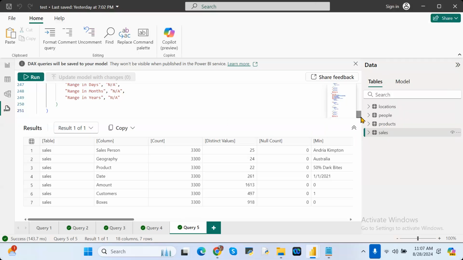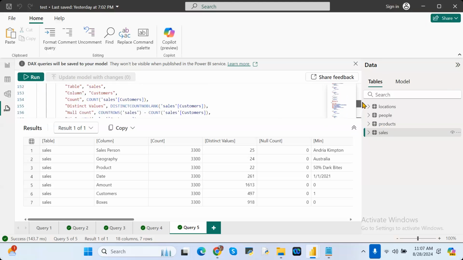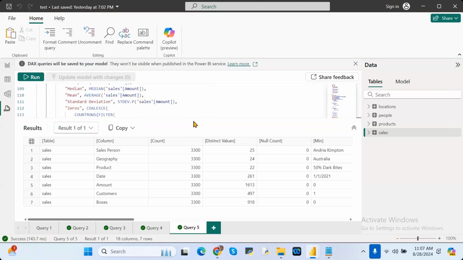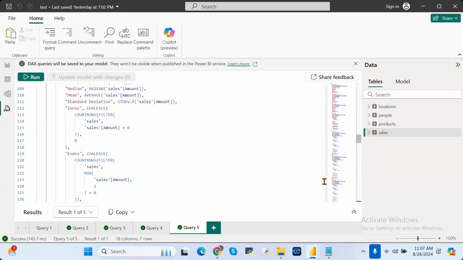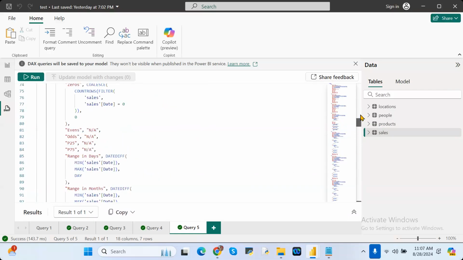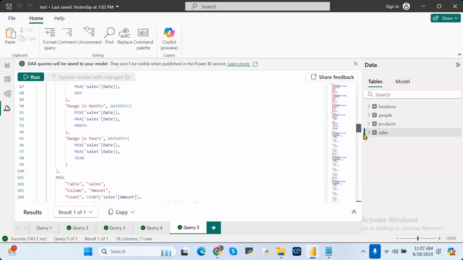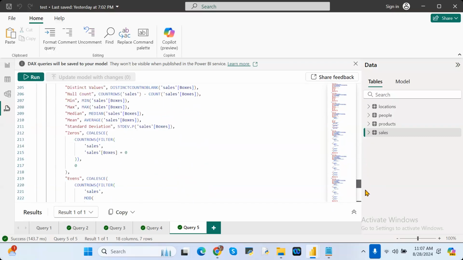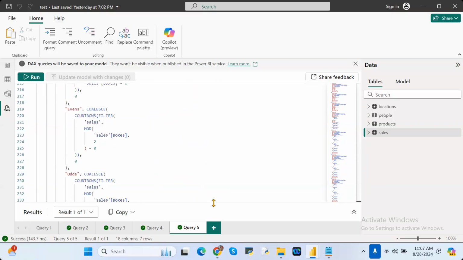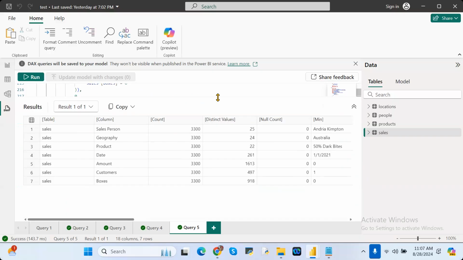See, this is the beauty of this particular one. Even if you want to see the statistics, see here how this DAX query is running. See, too much DAX query is written here. Okay. This much coding I would need to write if this option was not there. Whenever this came into the picture, we can simply select the option, then automatically the results are shown in this particular one. Understand clearly?